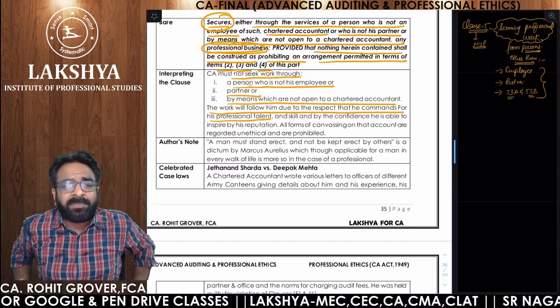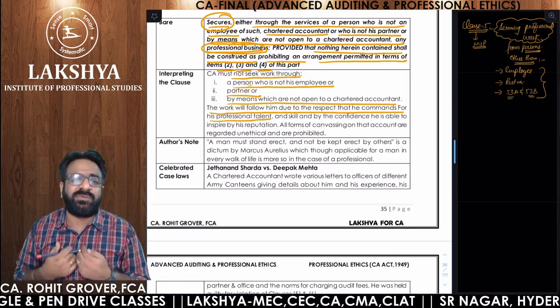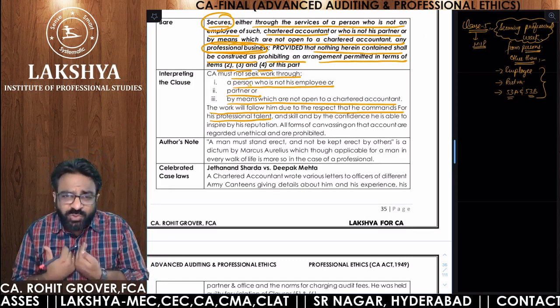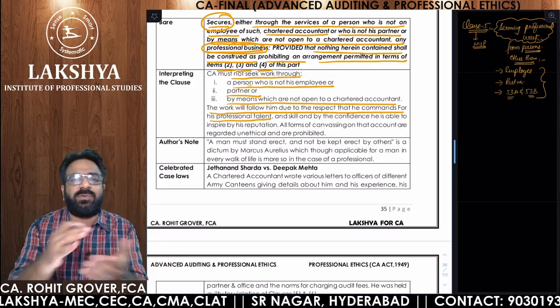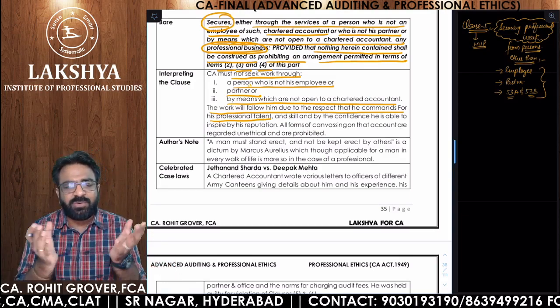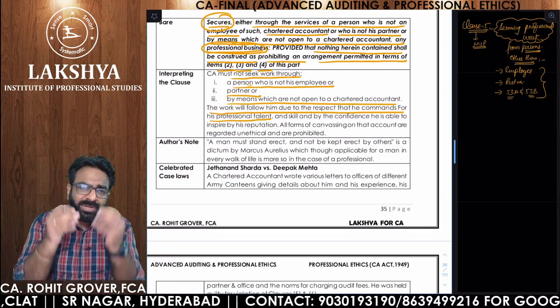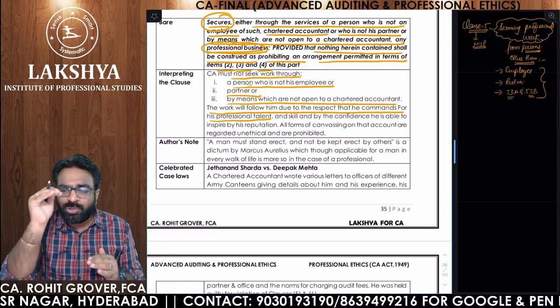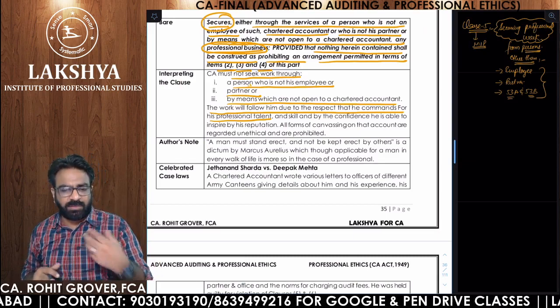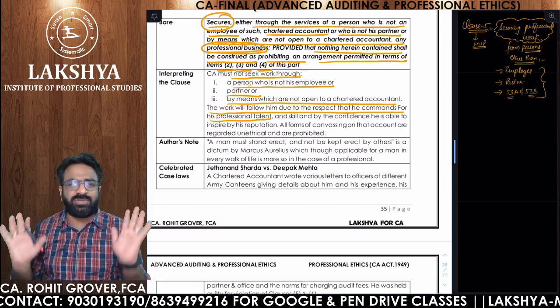The work will flow to him due to the respect that his professional work commands. So remember one thing, people should come to us for work. We should not go to the people for work. We are chartered accountants. When you are a chartered accountant, you should not degrade your dignity. You should not degrade your professionalism. People should come to you for work, sir. ITR is required, sir. People should come to you.